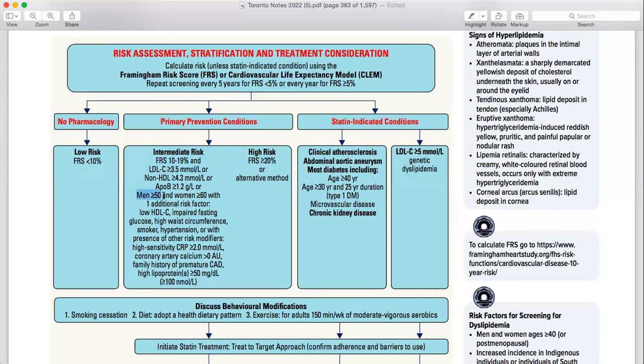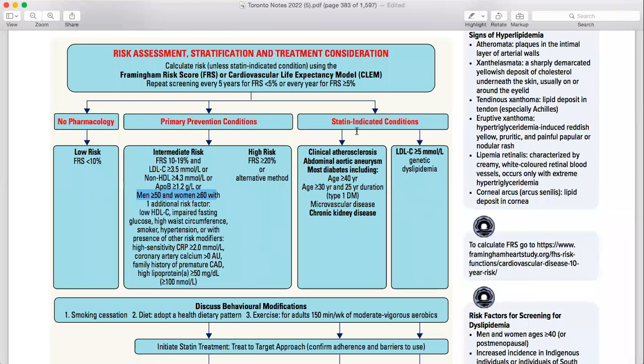Then what other conditions, like having a man or woman more than a particular age, which one? Man more than 50, woman more than 60. Additional factors like low HDL, impaired fasting glucose, high waist circumference, smoker, hypertension, other modifiers, CRP, coronary artery disease, and family history of premature coronary artery disease. So these are the conditions that could be implied along with it.